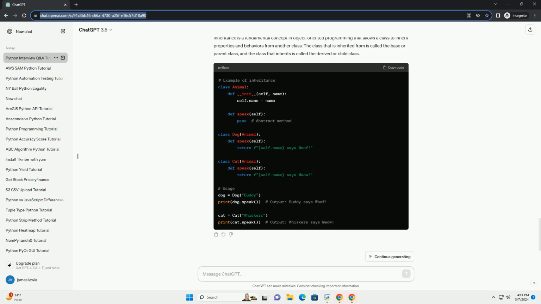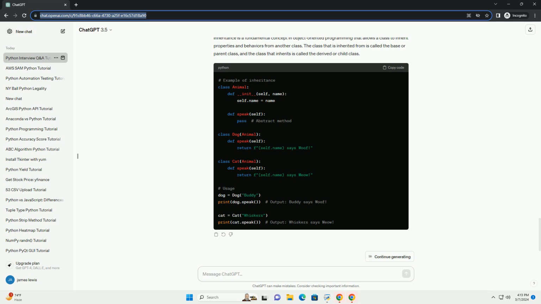Question: explain the difference between a set and a frozen set in Python. Answer: both set and frozen set are used to store an unordered collection of unique elements, but they have a key difference. Sets are mutable, meaning you can add, remove, or update elements after the set is created. Frozen sets are immutable, and once they are created, you cannot modify their elements. However, frozen sets can be used as elements in other sets.